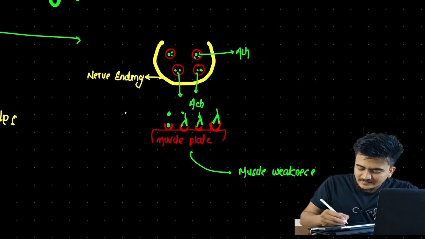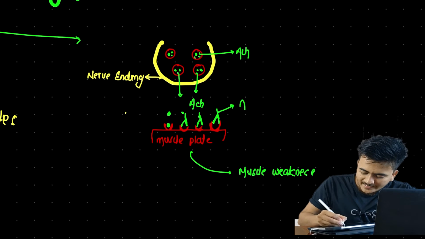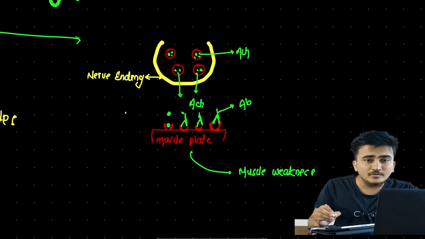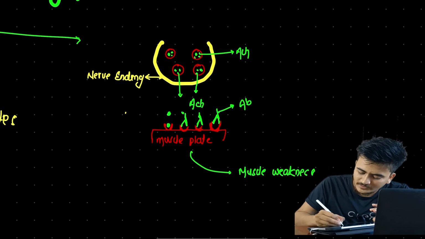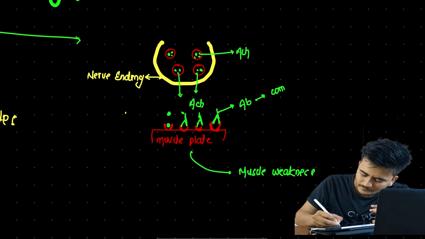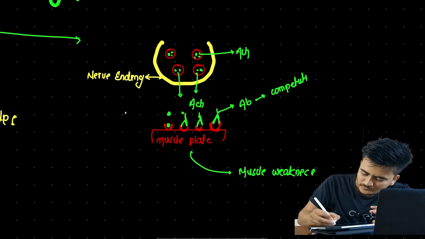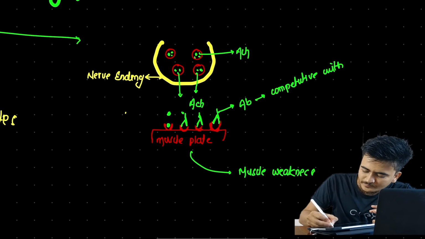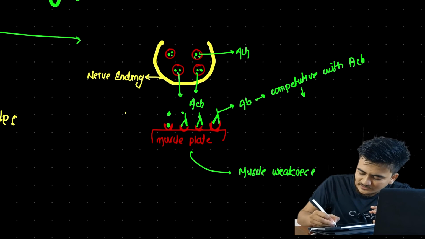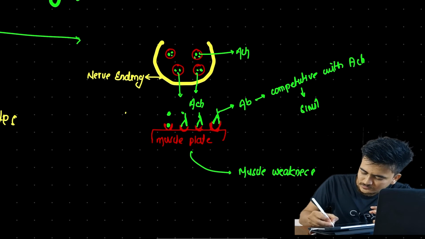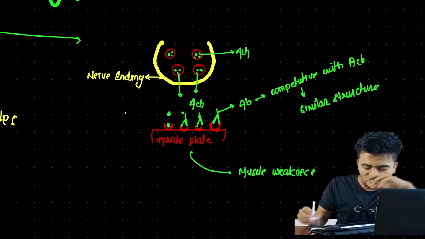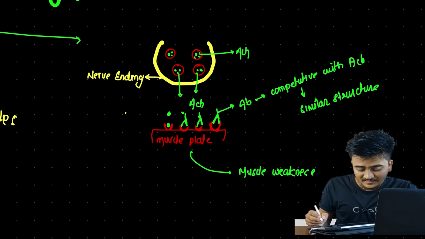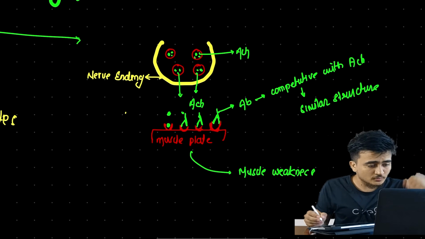These are antibodies. They are competitive with ACH. Why are they competitive with ACH? Because they have a similar structure. Now these muscles cannot contract, and this will eventually cause muscle weakness.